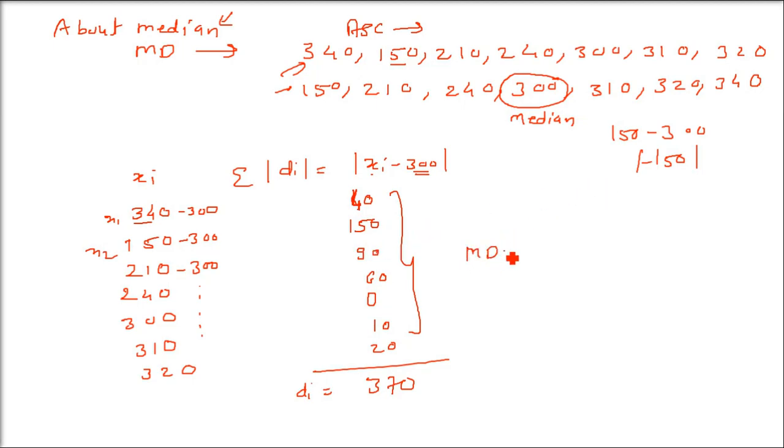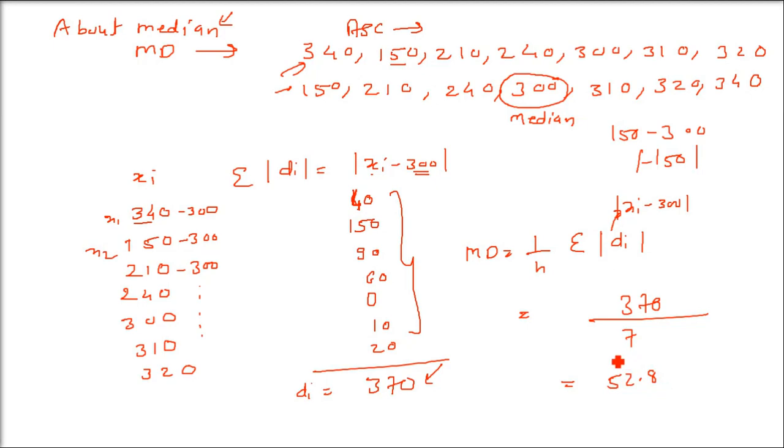Now how about mean deviation? The formula was 1 by n sigma modulus of di, but don't worry about modulus of di because we have already done the modulus. Basically, it's |xi minus 300|. So you have 1 by n. What is n? 7. And this is sigma di, that is 370. So 370 by 7 is 52.8, and this is the median deviation.